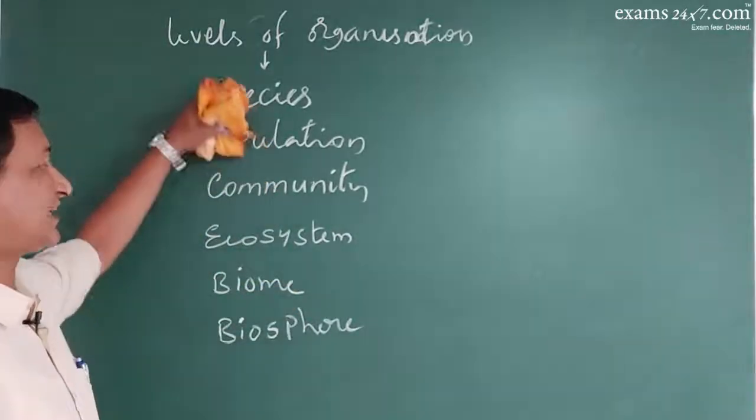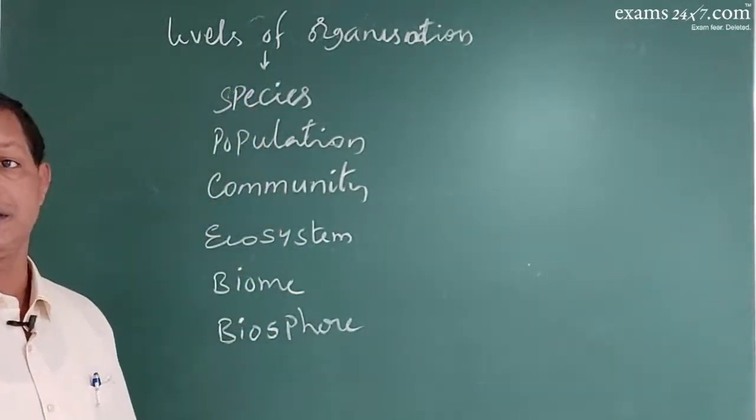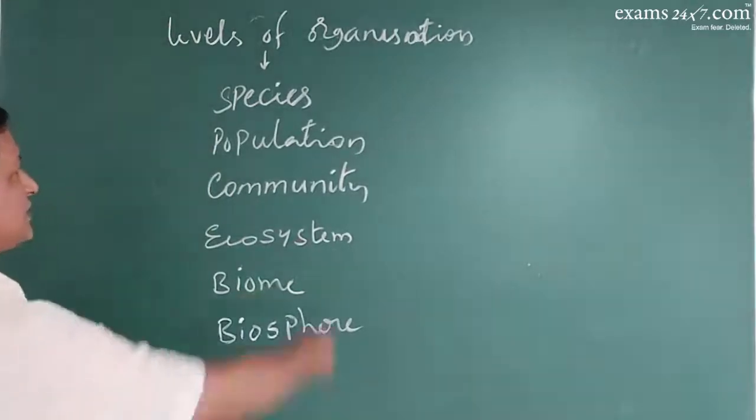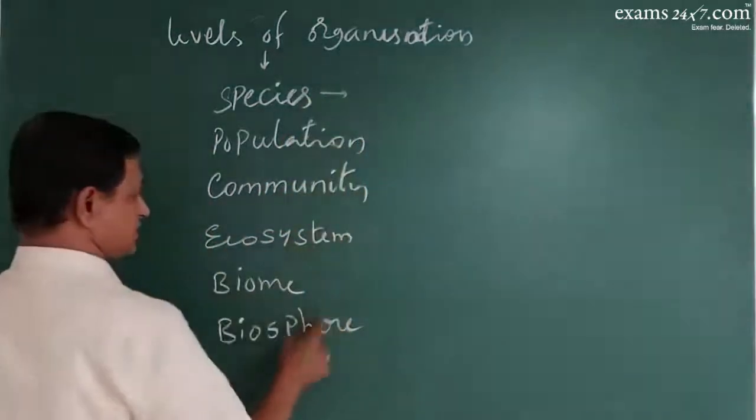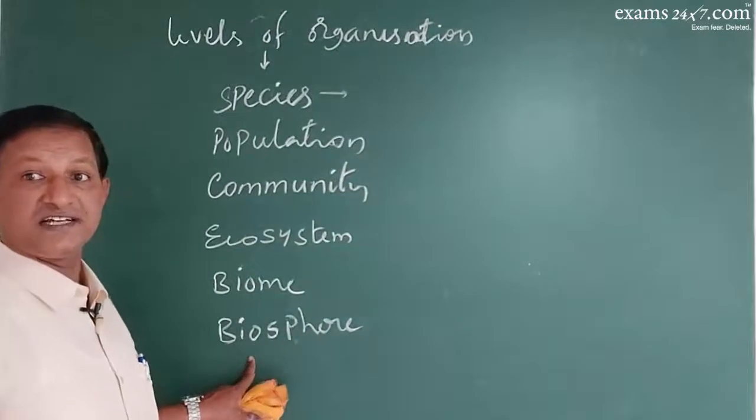So these are the six levels of ecological organization. This is the most basic one, and this is the largest system.